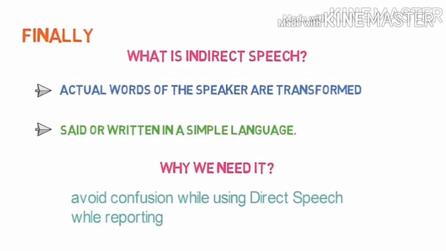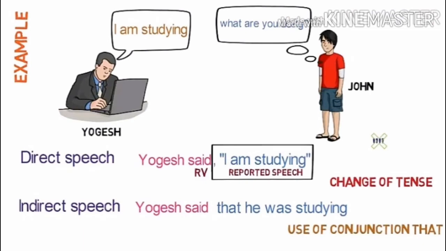Now let's understand what is indirect speech. The actual words of the speaker are transformed and they are said or written in simple language. Now, why do we need indirect speech? The reason for the change is to avoid confusion while reporting. Let's take an example. You saw just now that in direct speech we used the words as they are. We haven't made any changes. Now, if you want to convert these words into indirect speech, it will be written like this: Yogesh said that he was studying.